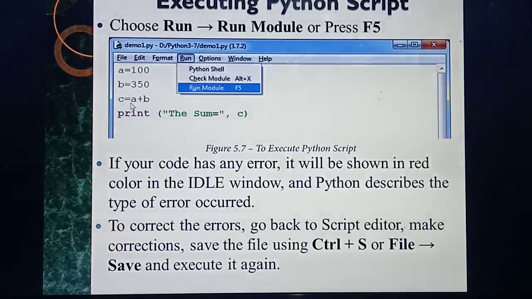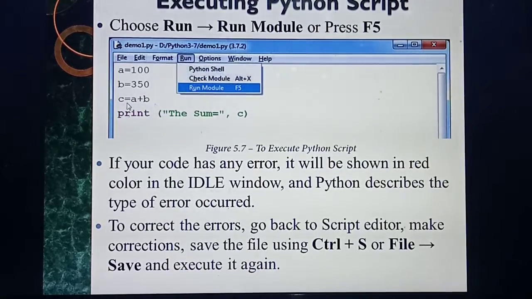Sometimes for me there is an error in the third line. So if there is an error after running, the particular line will be displayed in red color. Python is telling you that there is some error in this line, so you need to correct the error. Listen carefully: after correcting the error, you should save the file each time.